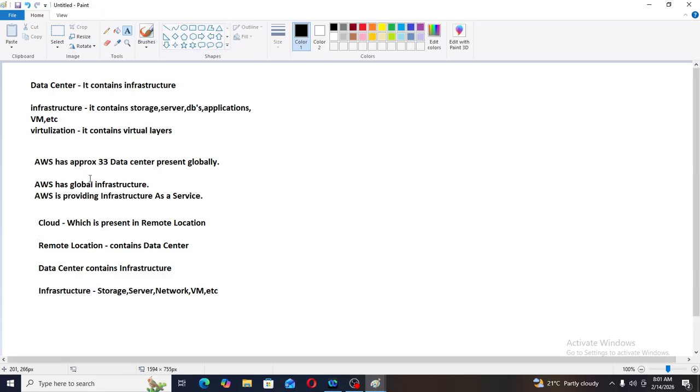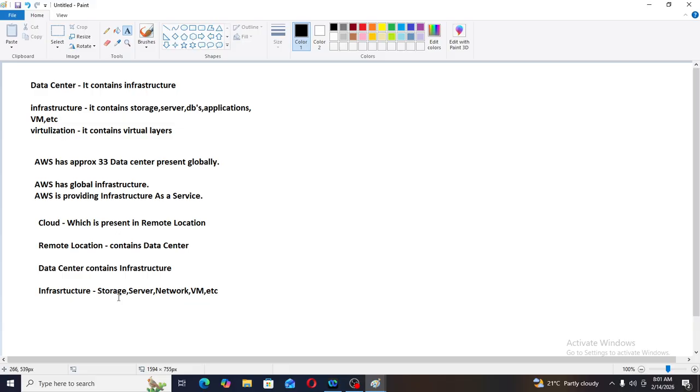AWS has approximately 33 data centers present globally. AWS has global infrastructure. AWS is providing infrastructure as a service to us. Then we have seen what is cloud. Cloud means which is present in remote location. What is remote location? Remote location means which contains data center. What are data centers? Data centers contain infrastructure. Now what is infrastructure? Infrastructure contains storage, server, network, virtual machines, etc.